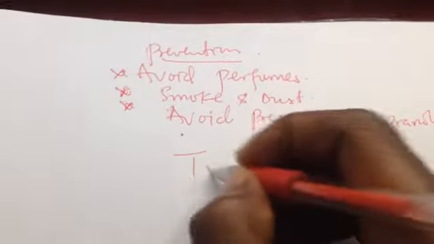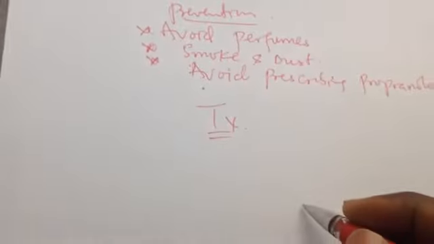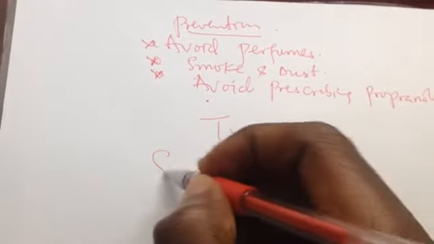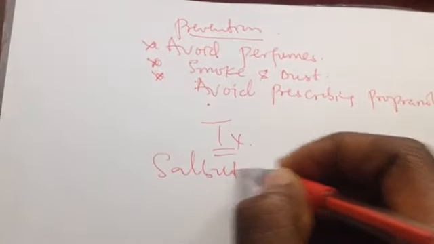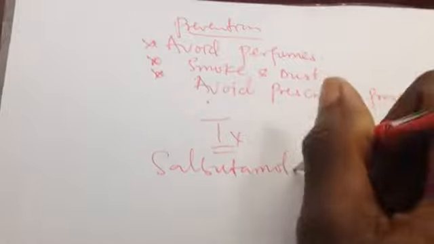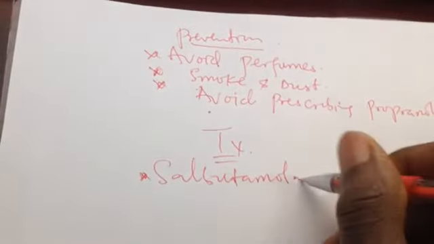So for the treatment, you have to avoid this. For the treatment, actually, prescribe a kind of salbutamol. This is the most important drug used, salbutamol. This is the most important drug that is used for asthmatic patients.